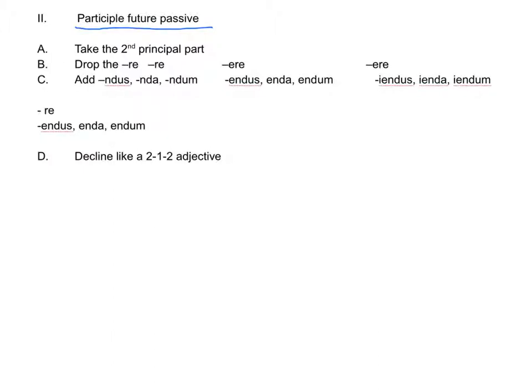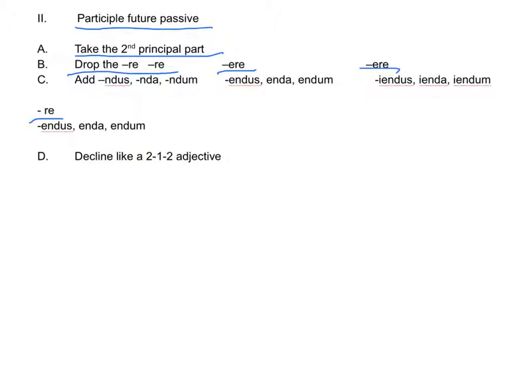In order to form the participle future passive, you take the second principal part, you drop the -are, -ere, -ere, -ere, or -ire.